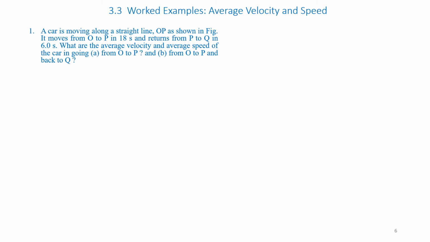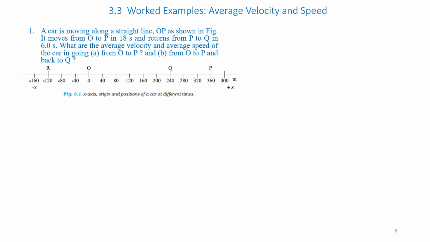It moves from O to P in 18 seconds and returns from P to Q in 6 seconds. Distances are given on the x-axis. O is at 0 and the positive directions are 40, 80, 120, 160, 200, 240, 280, 320, 360. So O to P is 360.